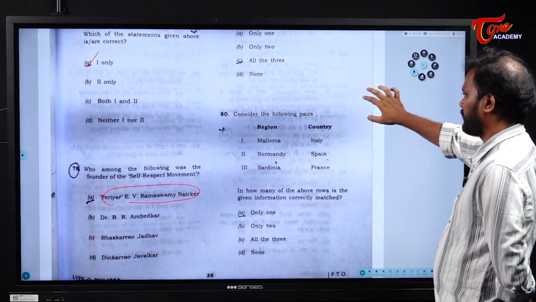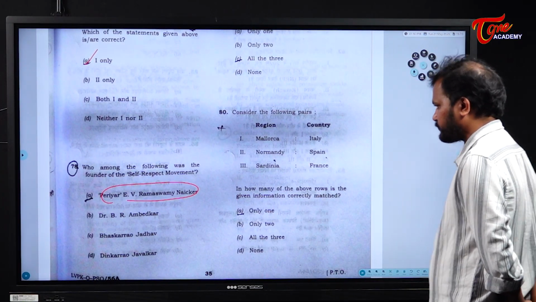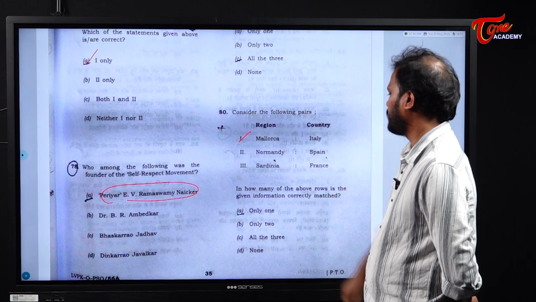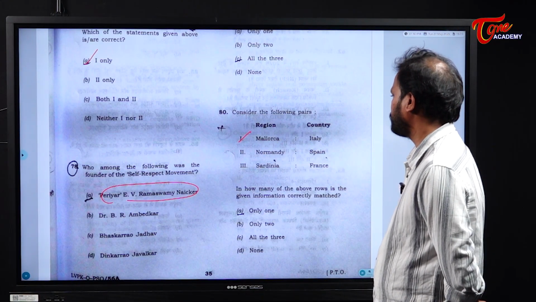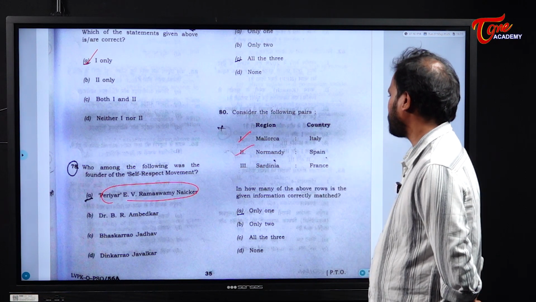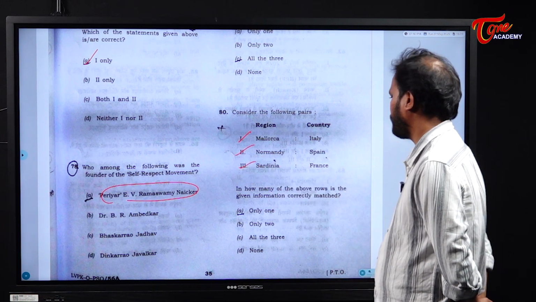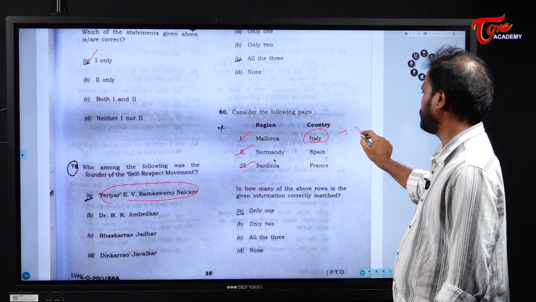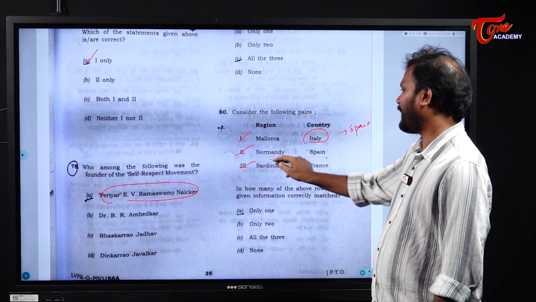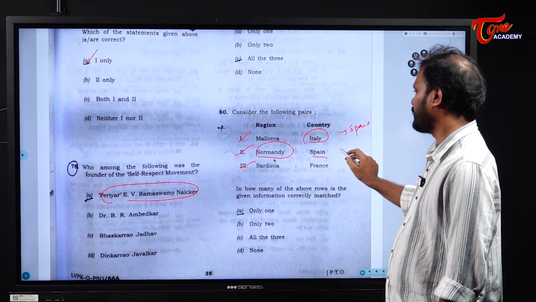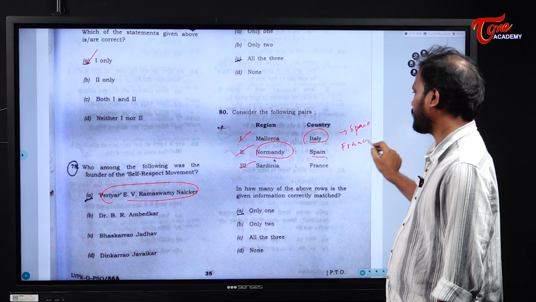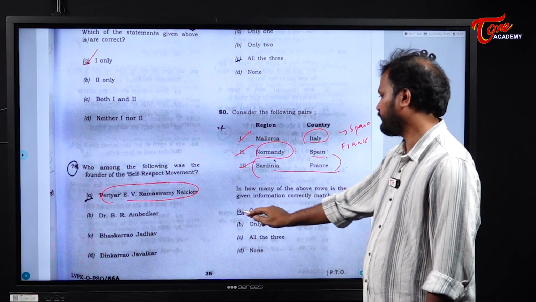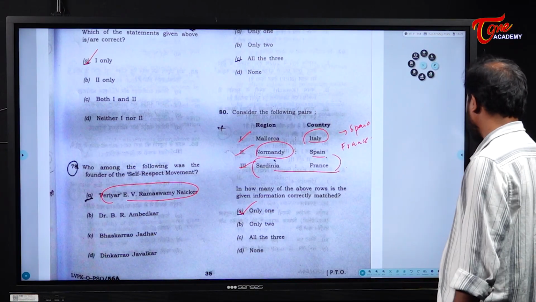Next, consider the following pairs. The first one is Mallorca. Next, Normandy and Sardinia. Now, Mallorca is not in Italy. It is in Spain. And Normandy is not in Spain. It is in France. So the answer is only one, that is Sardinia. So only one is the answer. Clear? Next.